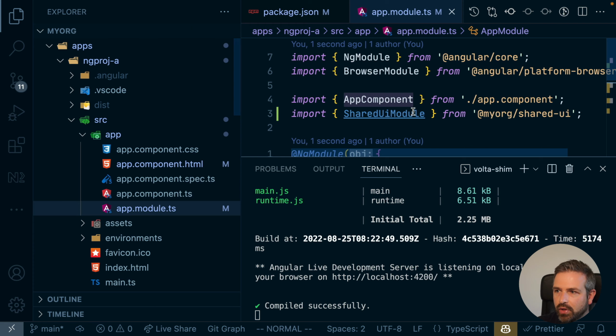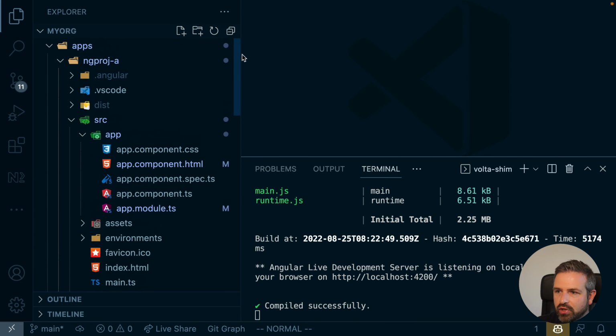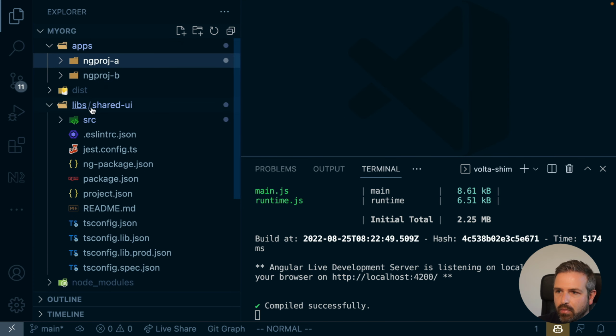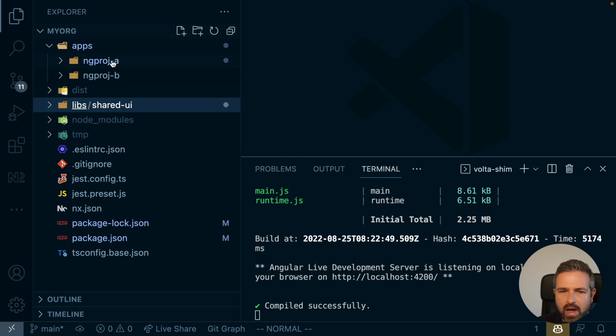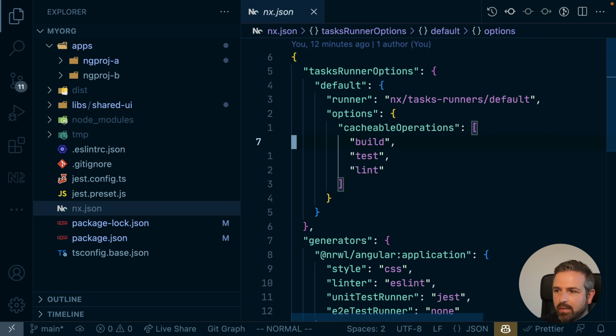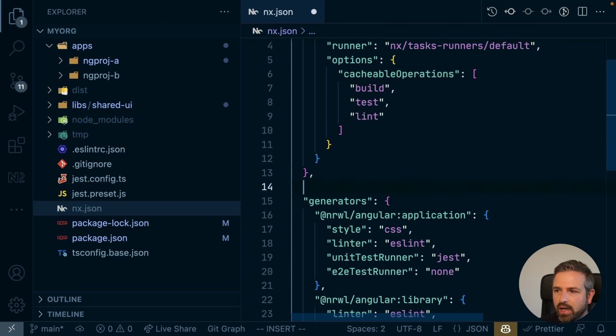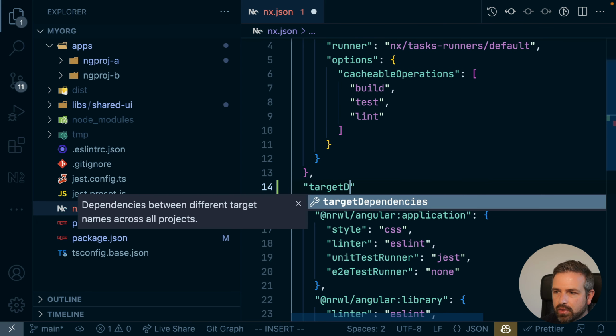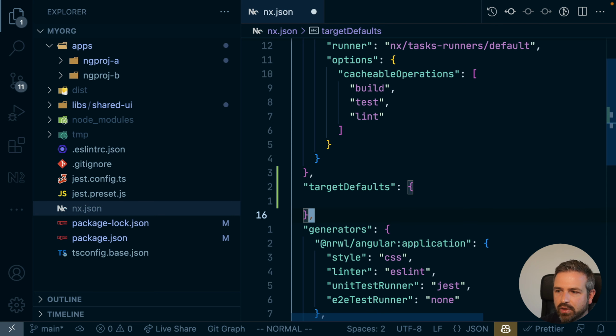Now, one thing to notice here is that whenever we change something down in our module here in the shared UI, we also want to make sure that if we serve the app or if we build the app, that it actually also first builds all of the dependencies it has. Now, NX comes with a nice setup for doing that by specifying so-called target defaults. And now, if you have a new NX workspace, you get such a setup already out of the box, but since we did some kind of manual migration, we need to configure it by ourselves.